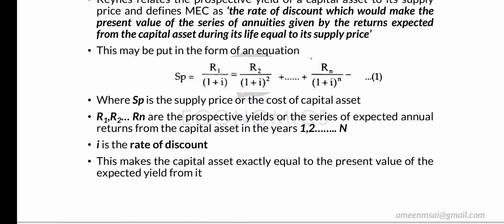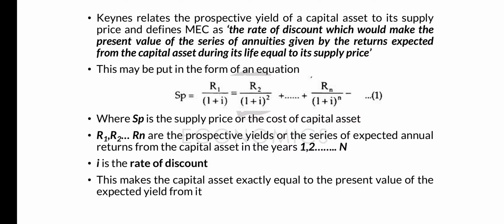So what does Keynes say? That marginal efficiency of capital or the rate of discount, as he said in the statement, is what equates between the supply price and the prospective yield over its lifetime. Supply price means the present cost of that capital in the market, and prospective yield means its expected returns over its lifetime.